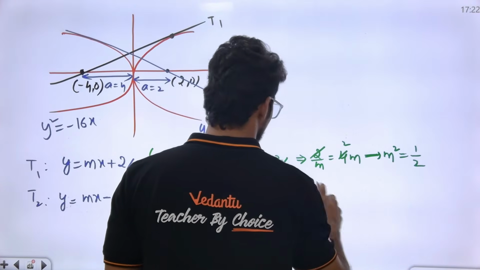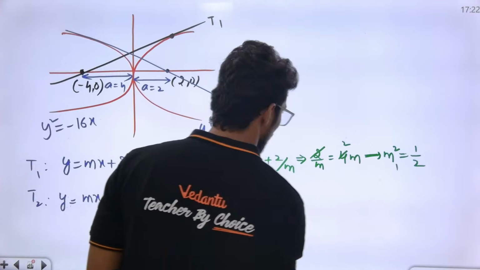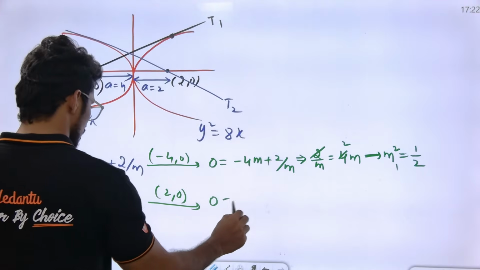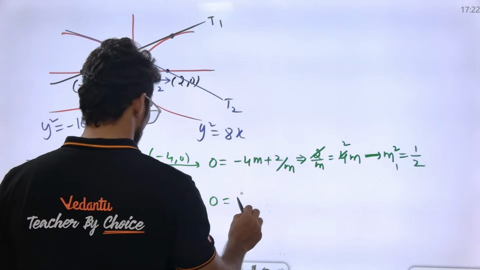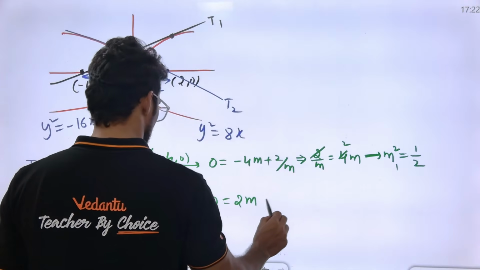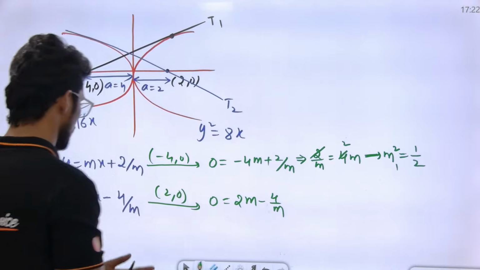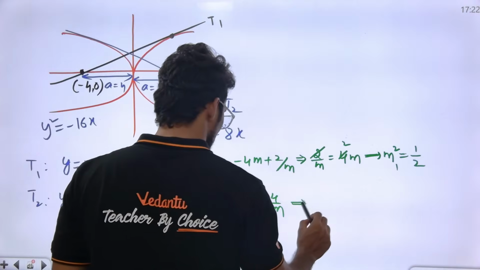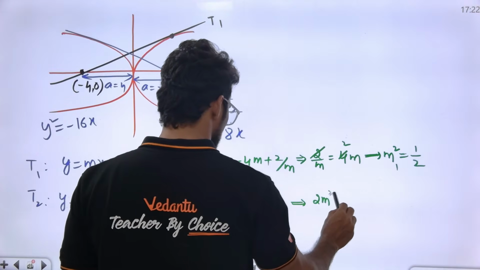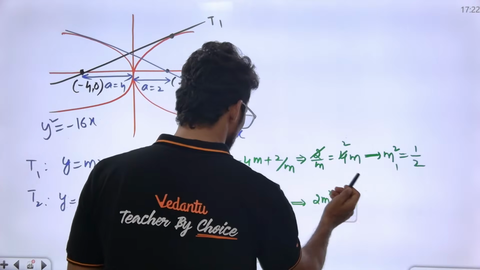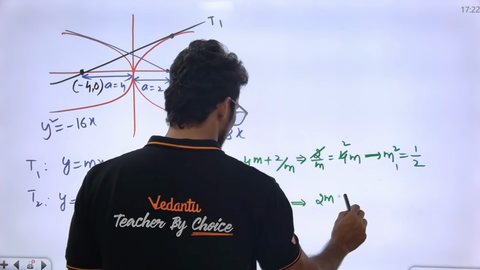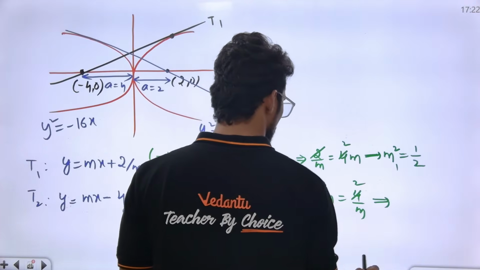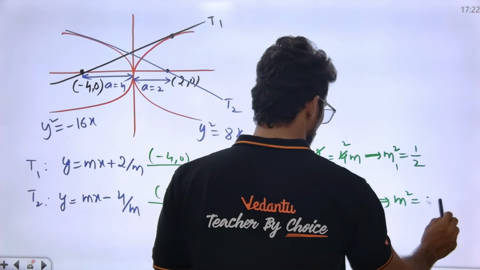Okay? m square is equal to 1 by 2, let's say m1 square. And this is passing through 2, 0. Put 2, 0. So 0 is equal to 2m minus 4 by m. Y value 0, x value 2. So 2m is equal to 4 by m. m square is equal to 2. Let us say this is m2.